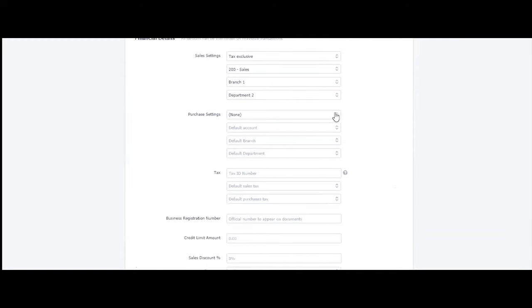And then in the purchase, what is this particularly? So maybe I would say also exclusive. What account? Maybe consulting. And then again, the default is branch 2, and then default is department 1. So we're just talking about default. If this is a supplier that is VAT registered, you have to put the number 301256789001. Okay. That's an example.